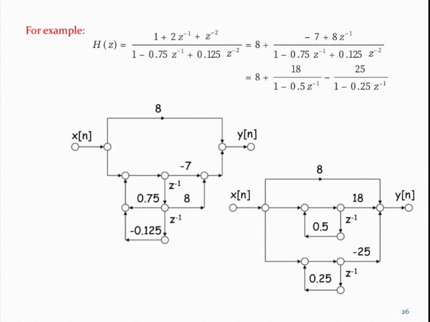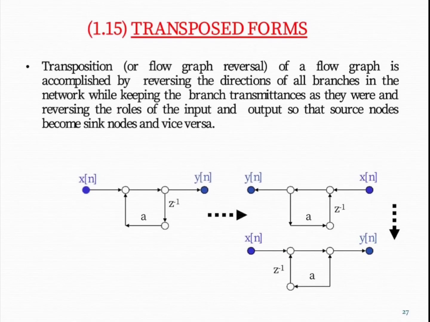So in this way we can implement parallelization. Now moving on to the next, here as you can see this is the transposed form. This is also known as flow graph reversal. In this particular form, we reverse the direction of all the branches.